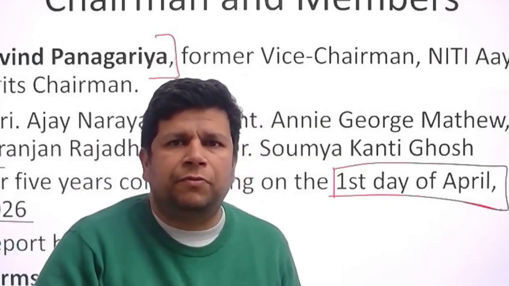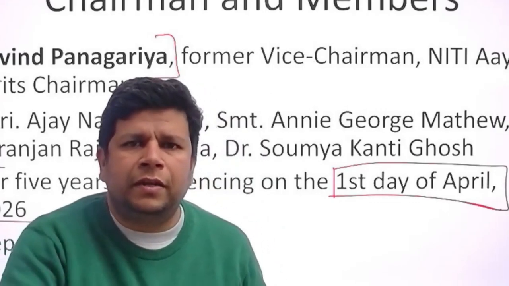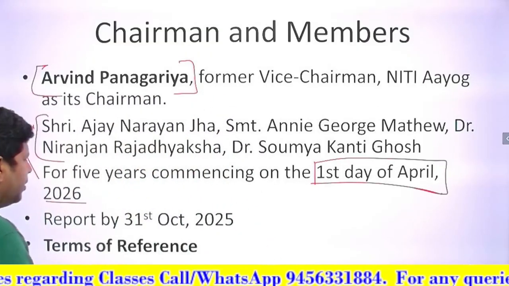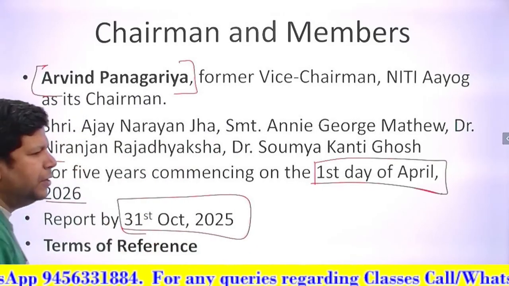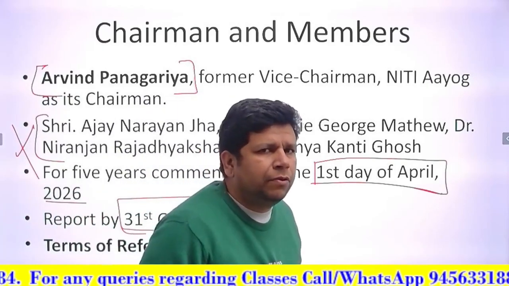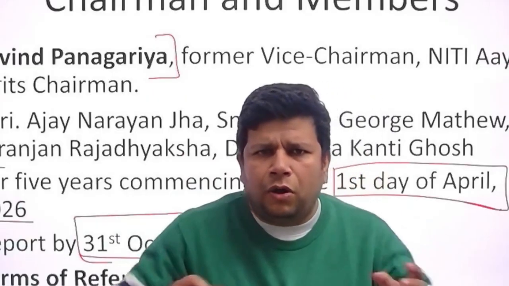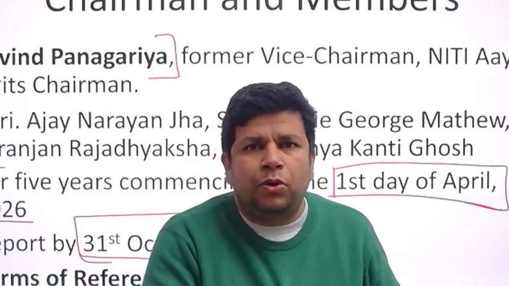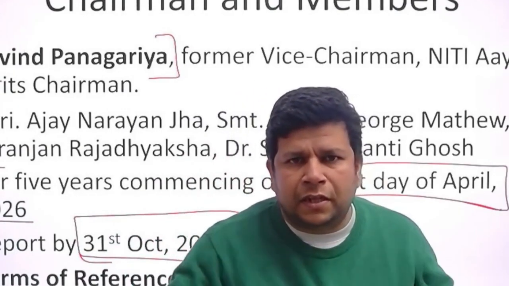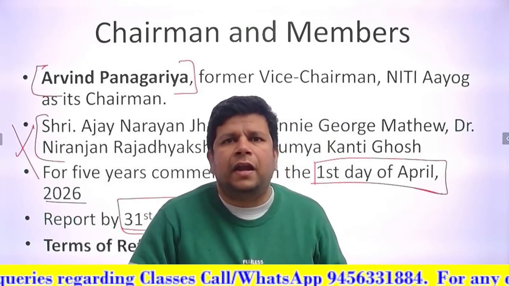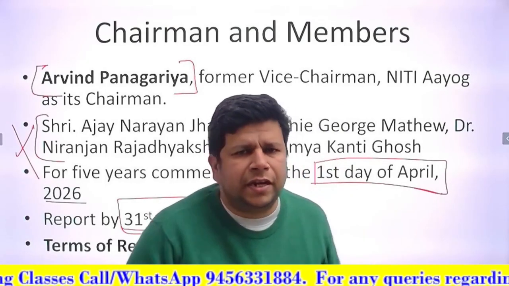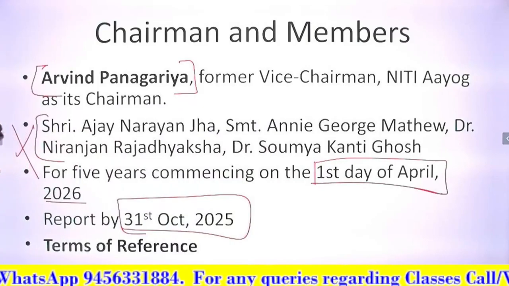It needs around 1.5, 2 years to formulate how it is going to work, and then it will give its report before 31st of October 2025. India is a big country, so it will tour the country, it will come to Uttarakhand, it will go to Bihar, it will go to Kerala, all the states, and then hold meetings with important officers and other people there, and then decide how to divide this thing and how much to provide to each state. In general, how much to provide to different states.